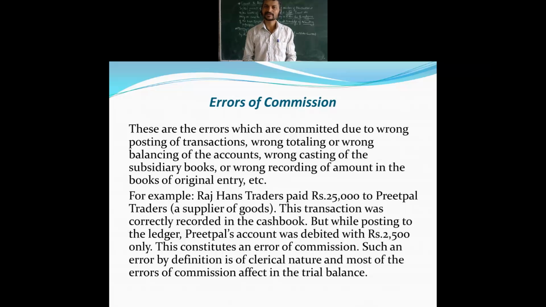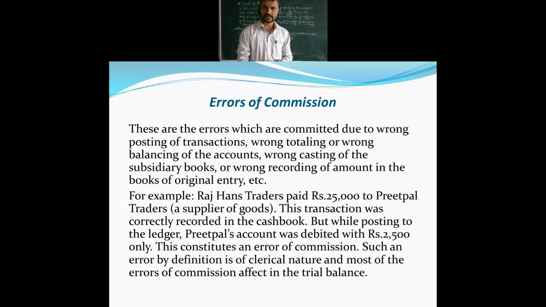Okay, so the words which are being used, don't go with a wrong thinking. Error of commission is different from the commission given to agents on the selling of a number of goods; that commission is different. So here, error of commission.